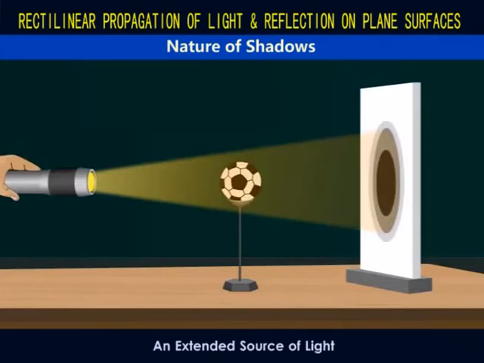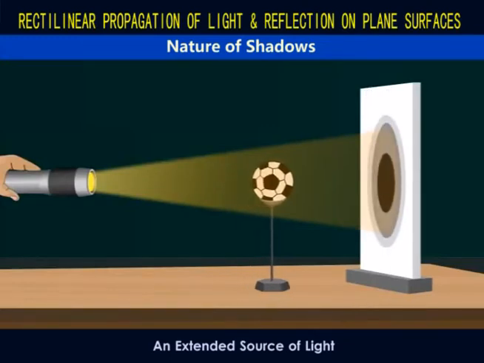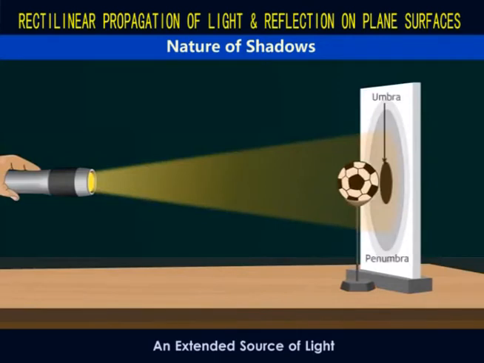You will see that the shadow cast has a dark zone at the center and a light zone around the dark one. The dark part of the shadow is called the umbra, and the lighter part is called the penumbra. If we move the ball closer to the screen, the umbra reduces, whereas the penumbra increases.